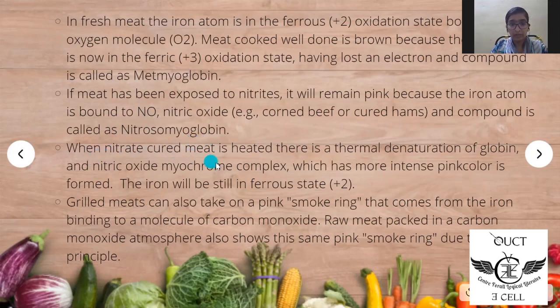When nitrate-cured meat is heated, there is a thermal denaturation of globin and a nitric oxide myochrome complex, which has a more intense pink color, is formed. This iron will still be in the ferrous state. Grilled meats can also take on a pink color. The smoke ring comes from the iron binding to a molecule of carbon monoxide. Raw meat packed in a carbon monoxide atmosphere also shows the same pink color due to the same principle.